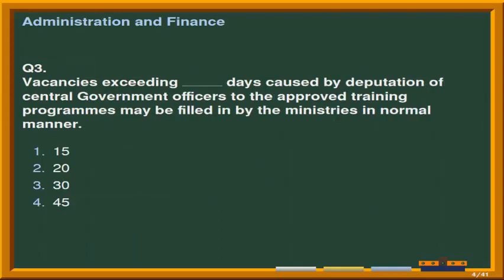Next question is, vacancies exceeding fill-up days caused by deputation of central government officers to the approved training programs may be filled in by the ministries in normal manner. Options are number 1, 15; number 2, 20; third option is 30; and the last option is 45. Correct answer is option 4, that is 45 days.